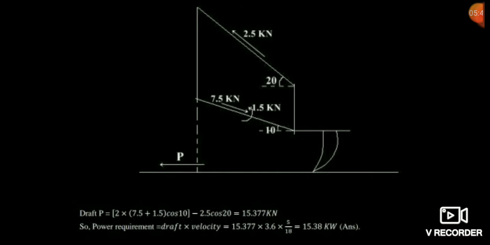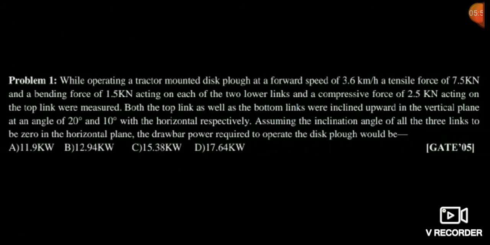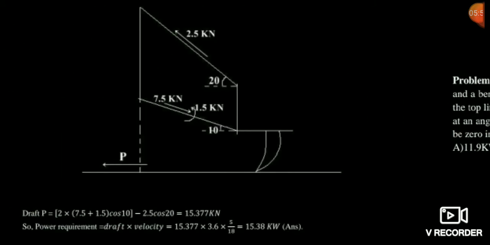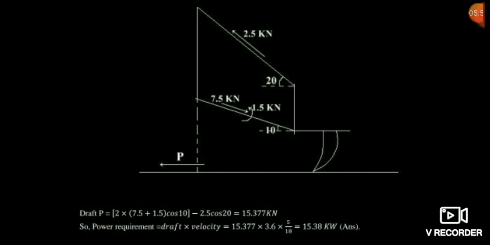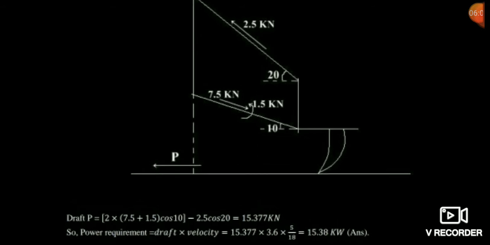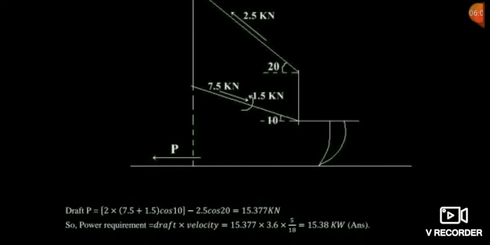2.5 kilonewton direction is upside, 7.5 kilonewton direction is downside. And friends, they are acting at 20 degree and 10 degree. So you can see here in the diagram, I have written everything, that 20 degree and 10 degree. Now friends, the best way to calculate is you take the components of both the forces. Take the horizontal component and vertical component.